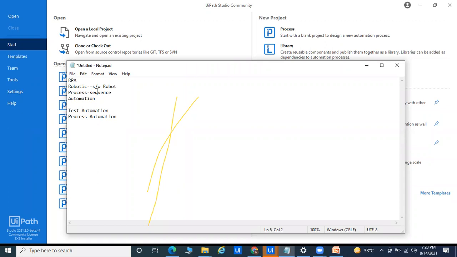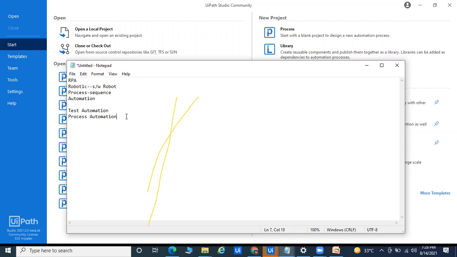Process automation means automating any type of process. Suppose we have a Bharti Airtel process and a Vodafone process. Multiple processes are already going on, and you have to automate them. Whatever process is already going on manually, we can automate everything through the tool called RPA.